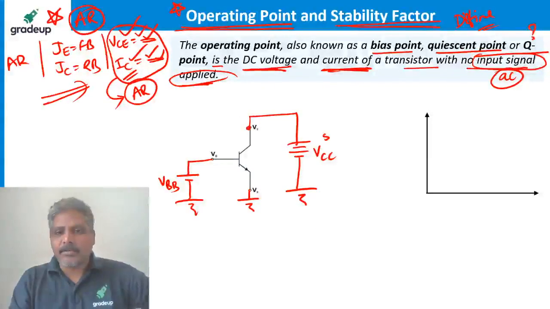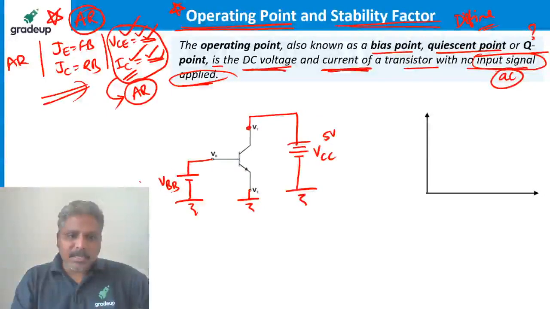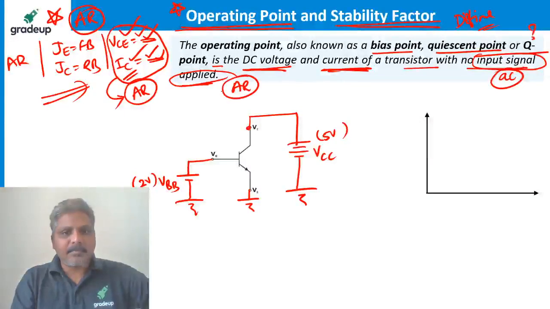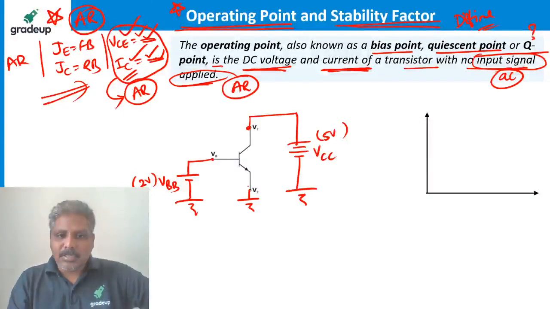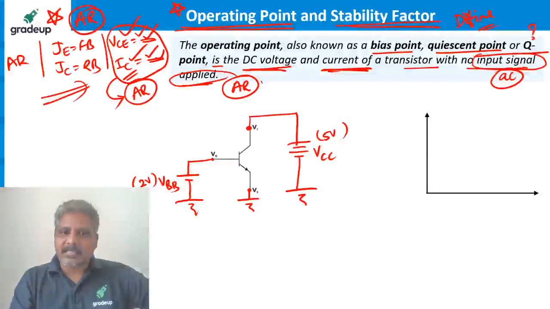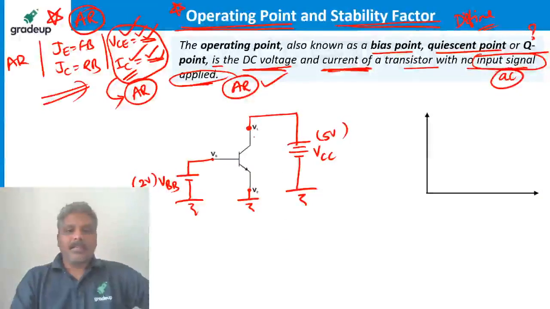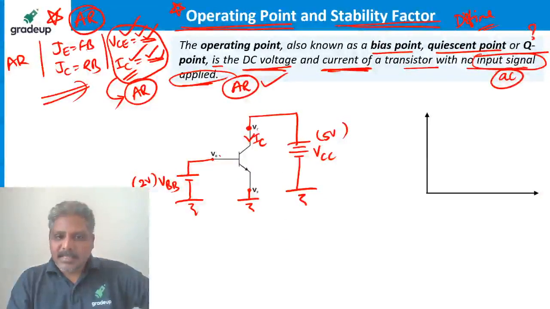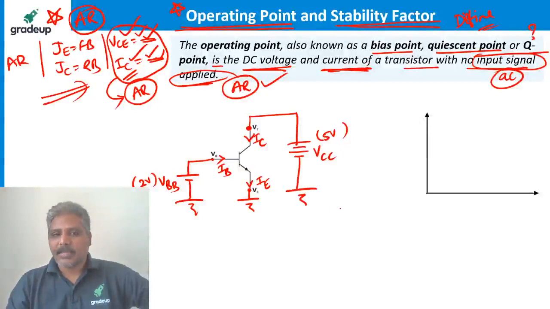Let's say it is 5 volts, just for example, and this is, let's say, 2 volts. Possible, right? Then the transistor is in active region, do you agree? Because this is 2 volts, this is 0 volts, forward bias. This is 5 volts, here is 2 volts, the junction is reverse bias, the transistor is in active region. Then there is a current flowing here, which we call IC. There is a current flowing here, which we call IB. The sum of these two currents is nothing but IE.